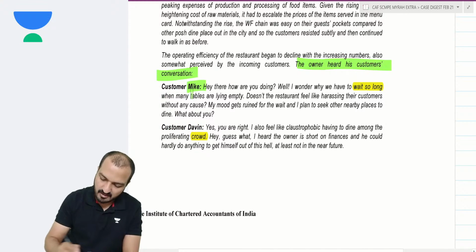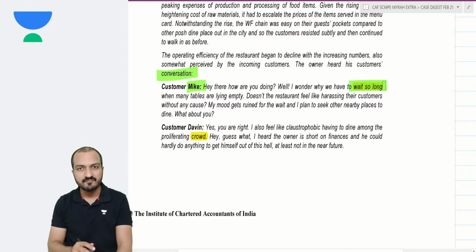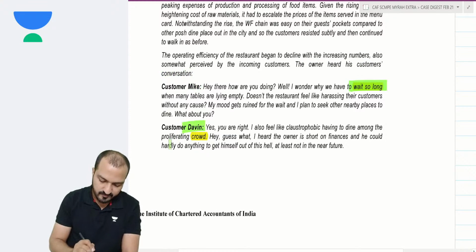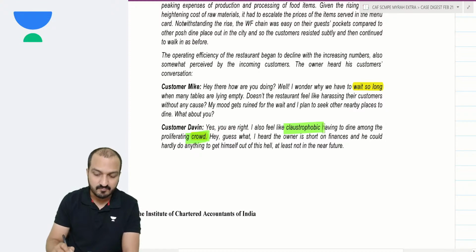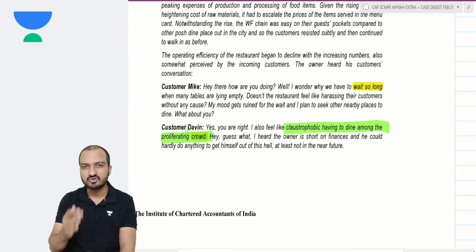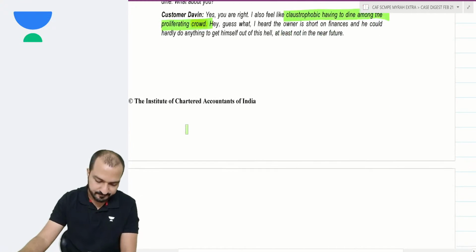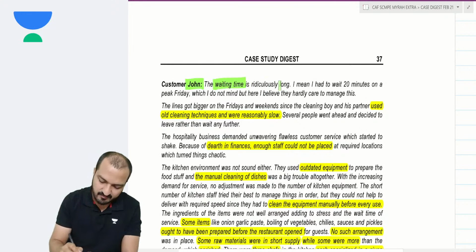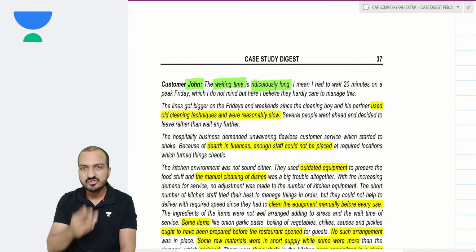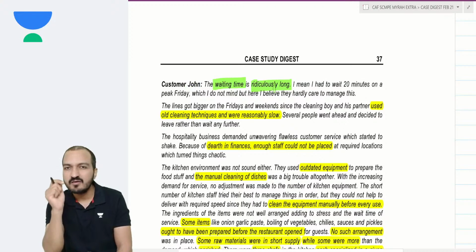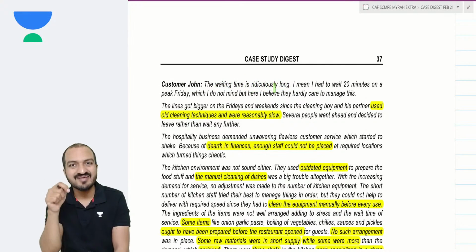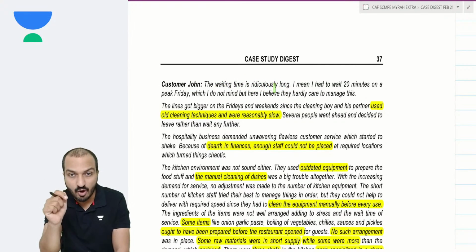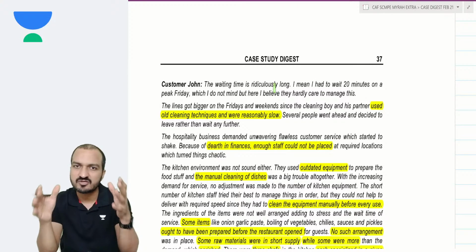Customer Mike is complaining that he has to wait so long to get his orders. The customer Devin is complaining that there is so much crowd and it feels claustrophobic having to dine in such a crowded place in the restaurant. And the third customer, John, is also suggesting the same, that the waiting time is ridiculously long. In short, your customers have complaints that they have to wait very long and they face so much crowd in the restaurant.